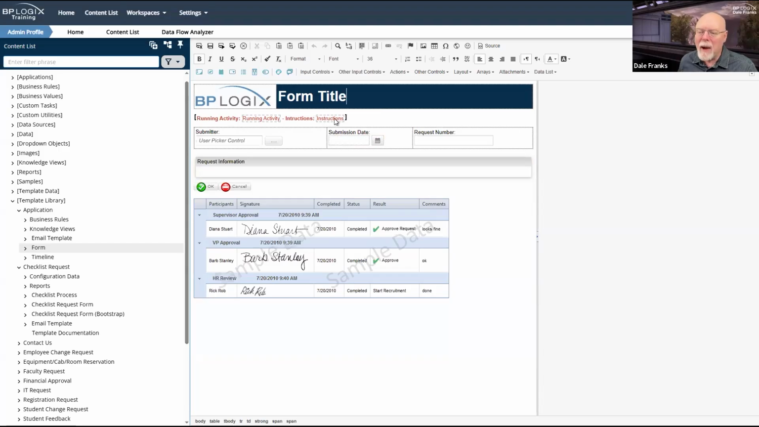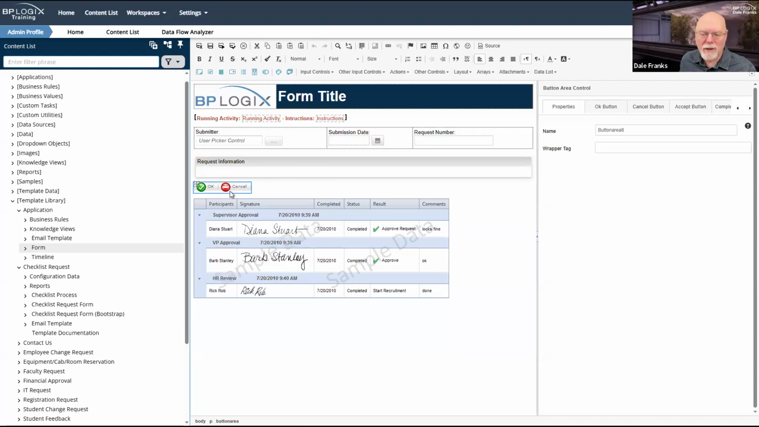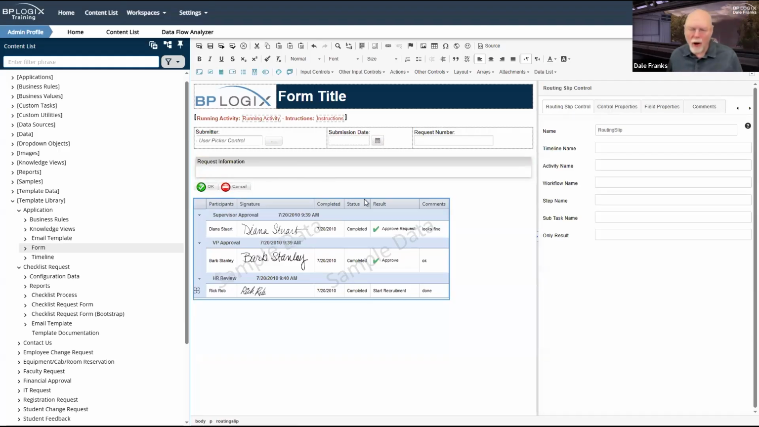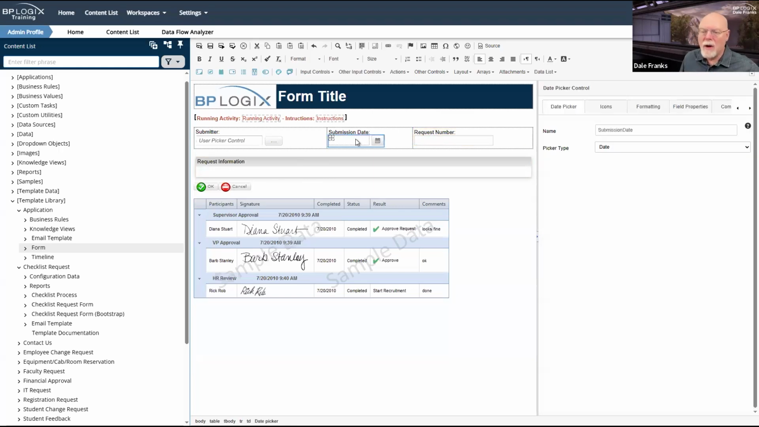Then I have the embedded section up here that has my running activity and my instructions to display the task instructions and also whatever the running activity name is. I have the 3 standard form fields for submitter, submission date, and request number. And then I've just got an empty section that is all ready for me to begin placing the various controls that I'm going to need on my form to fill out the request. I have my action buttons right there, right above the routing slip on the form. Everything is configured. They all have proper names.